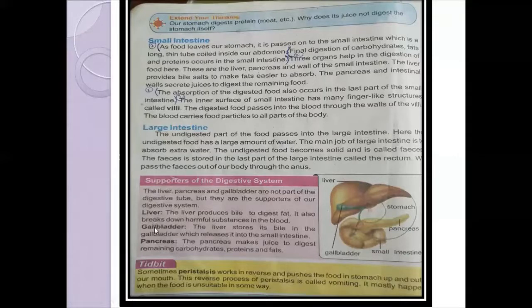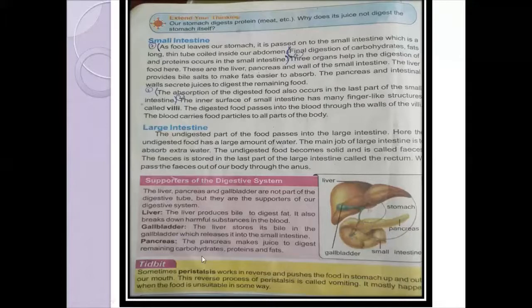Then the gallbladder. The function of the gallbladder is that the liver secretes the bile, and then that bile is stored in the gallbladder, and from the gallbladder it enters into the small intestine. You can see this green part. The bile juice comes into the gallbladder, is stored here, and then goes into the small intestine, where it helps in the digestion of fats and other nutrients.